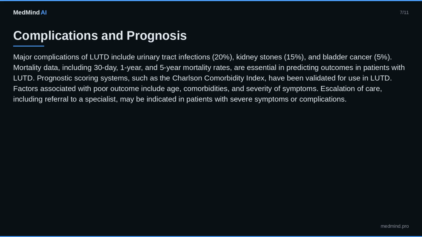Prognostic scoring systems, such as the Charlson Comorbidity Index, have been validated for use in LUTD. Factors associated with poor outcome include age, comorbidities, and severity of symptoms. Escalation of care, including referral to a specialist, may be indicated in patients with severe symptoms or complications.